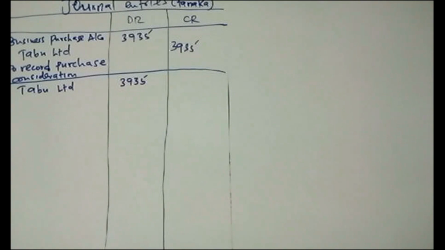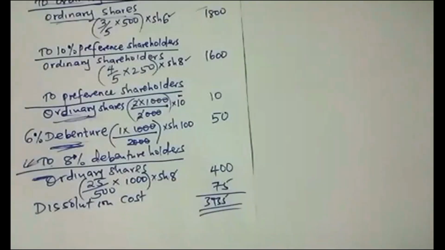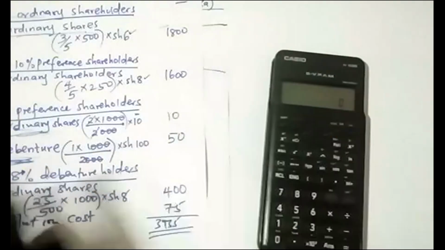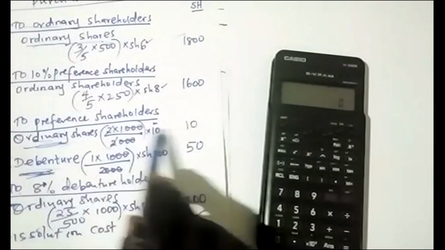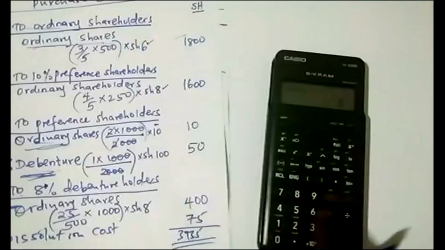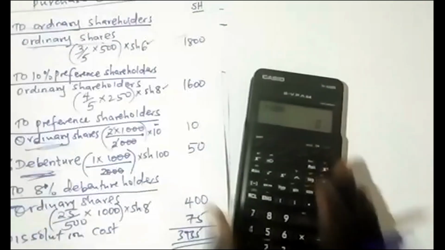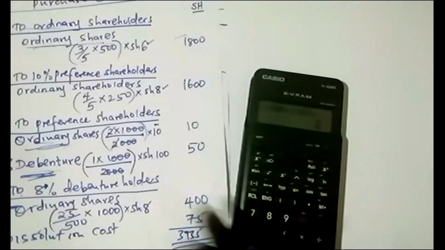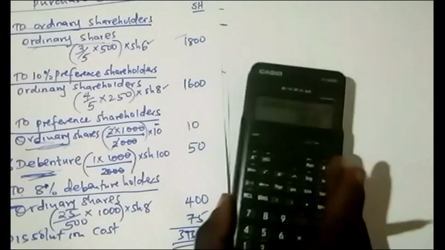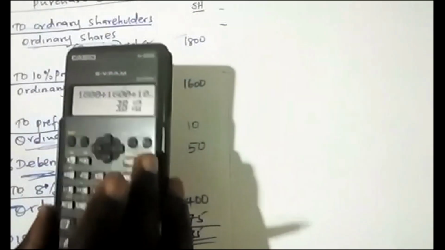So they were provided with what? They were given this total of ordinary shares which they received. So remember that they received ordinary shares, they received ordinary, 6% debenture and ordinary. So add the 1800 plus 16 plus ordinary again we have 10. Then we have 400 another ordinary there. So we have ordinary which they received, 3810. So I have just added these ordinaries they were given.